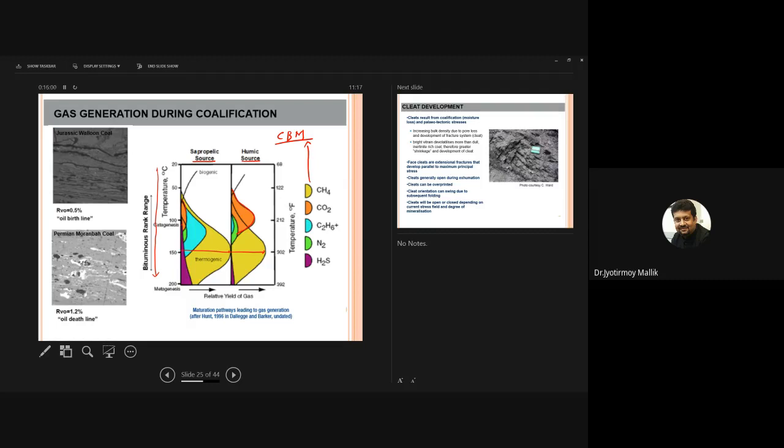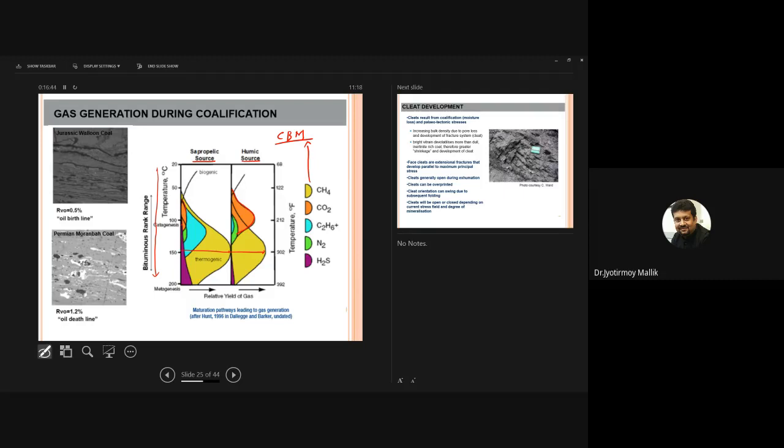Now, how mature your particular coal is, of course, you can find out from your vitrinite reflectance. If the vitrinite reflectance is around 0.5%, that means this coal itself can actually generate oily material. It can generate oil. If it is more than 1.2, then that is what we call the oil death line. That means all the oil is completely gone from the system. It actually produces gas. You can also see that the gases are subdivided into two categories: biogenic and thermogenic.